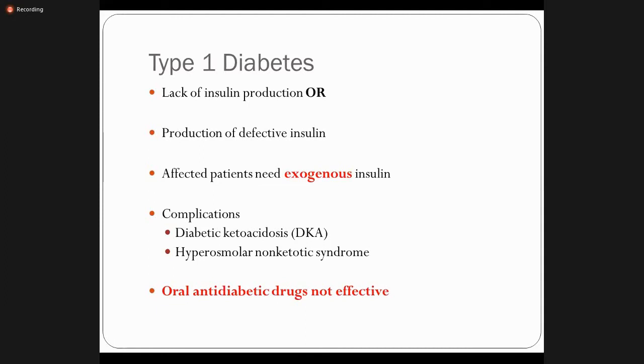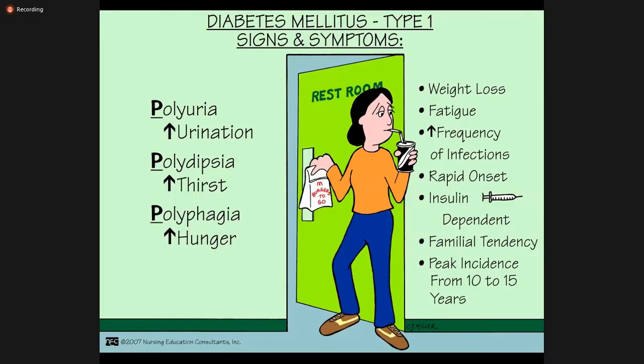Why? The simple explanation: oral drugs enhance the release of insulin. That means if some of the beta cells are intact, then oral anti-diabetic drugs can show an effect or result. But if there is absolute lacking due to destruction of beta cells, with no function intact in beta cells, the use of oral anti-diabetic drugs would be ineffective.